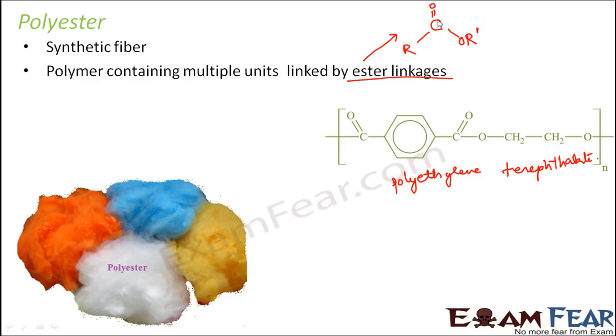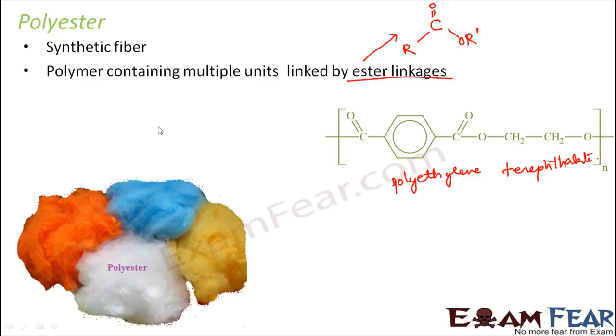Basically this shows that this carbon is attached to one alkyl group on this side and it is connected to another alkyl group on the other side. So this is how the ester linkage looks like. If you look at this structure, you can actually see the presence of CO. With that, you can see that the ester linkages exist here. So this is how the structure of a polyester looks like. Now depending on the chemical structure, a polyester can be a thermoplastic, it can be a thermoset.